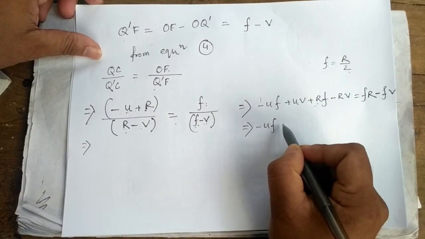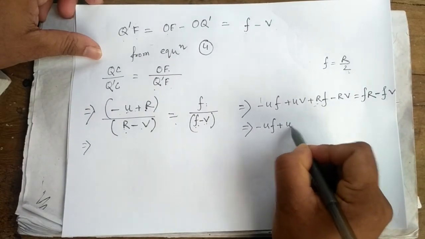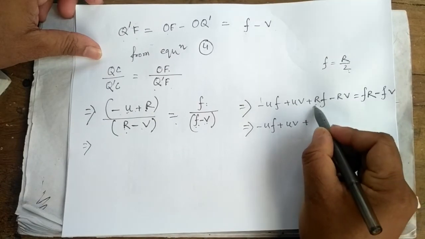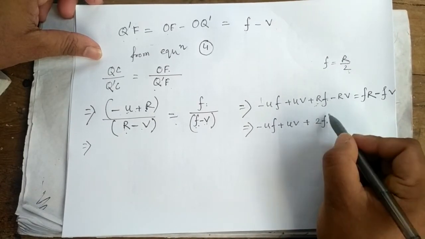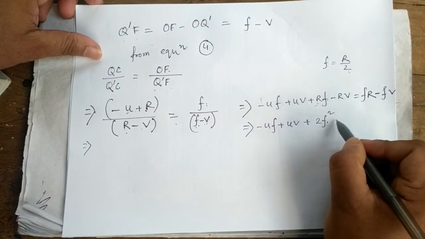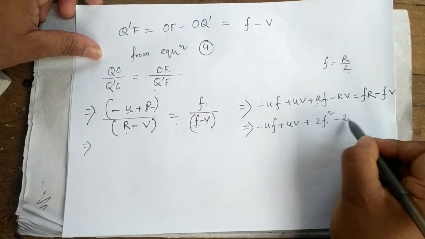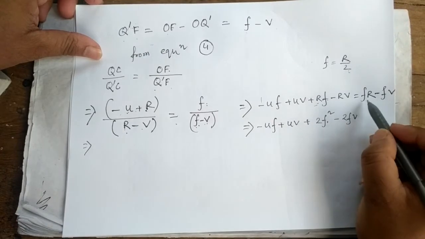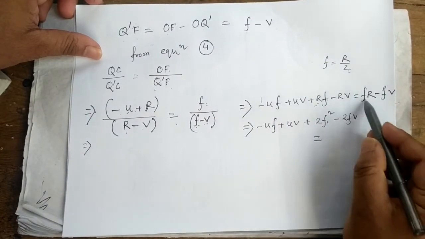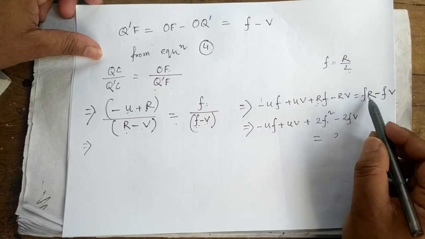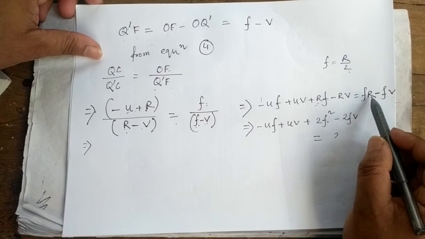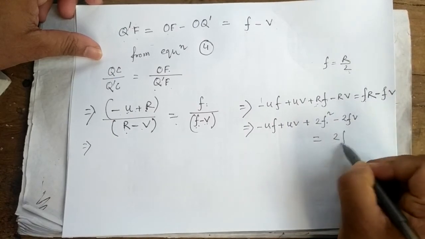Minus uf plus uv plus rf, with r equal to 2 into f, so 2f square, minus rv, r equal to 2 into f, 2fv, equal to fr, which is 2f square.